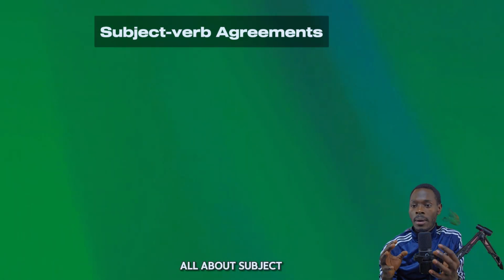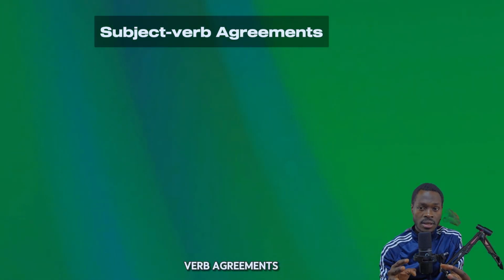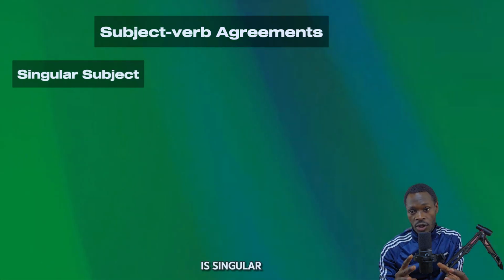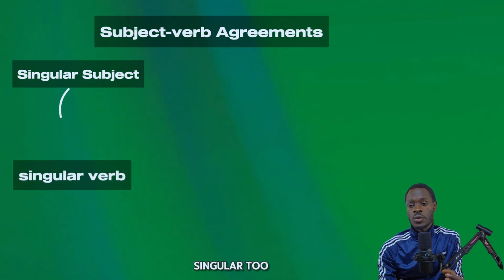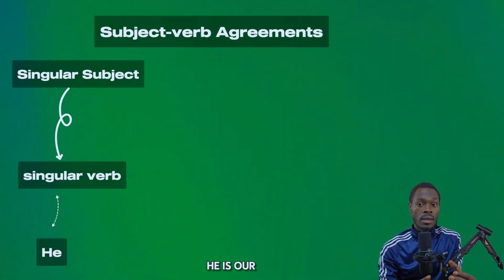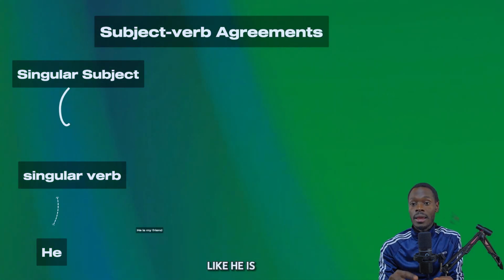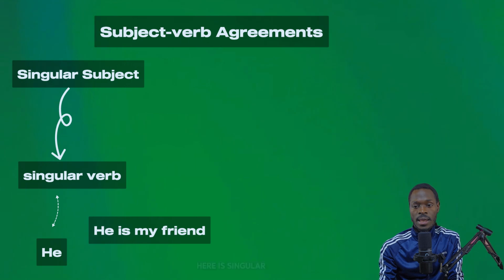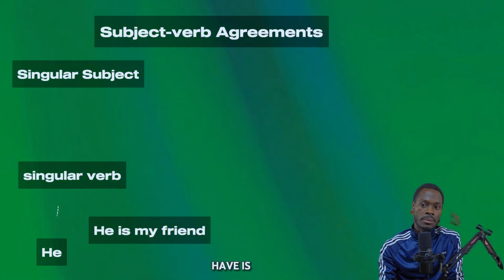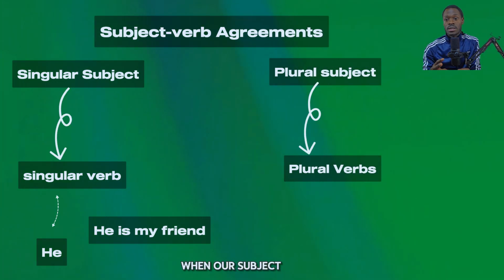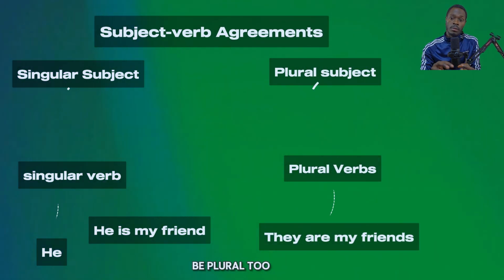In today's lesson, we are going to explore some important grammar rules. These rules are all about subject-verb agreement. They are very important. We normally know that when our subject is singular, our verb must be singular too. For example, if I have he is, our subject here is singular, so our verb must be singular, like he is my friend. So is our verb here. It is singular. Why do we have is? Because our subject is singular. And are is plural. We know that when our subject is plural, the verb must be plural too.